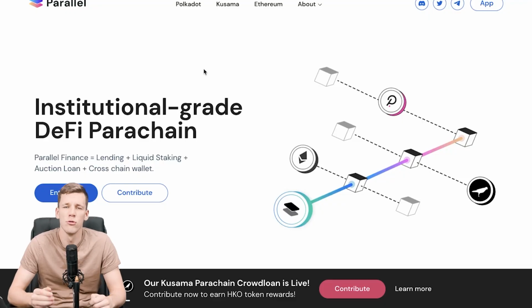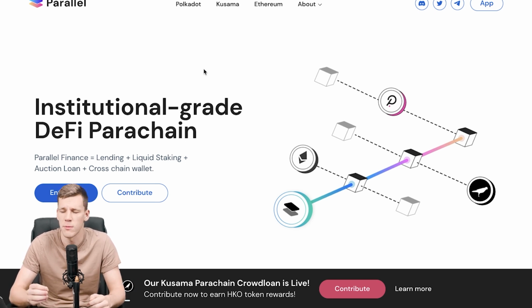Well, now let's get to a conclusion about what Parallel Finance and Heiko Finance actually is. Heiko Finance and Parallel Finance are going to bring, first of all, lending services and margin staking services to the Kusama and Polkadot blockchains. So basically, people may stake their tokens there and receive some yield or annual percentage rates, or some basically rewards for staking their tokens, and other users will be able to collateralize their assets and get some tokens borrowed in return. And basically, then they can use the tokens to farm some other pools or for the needs that they want. This is the main functionality.